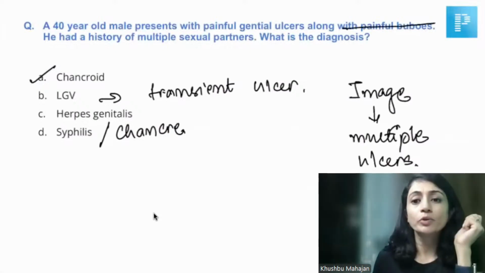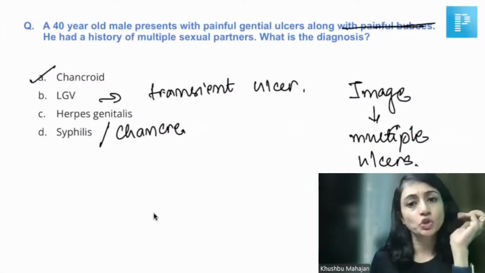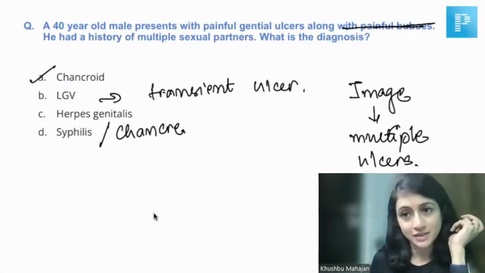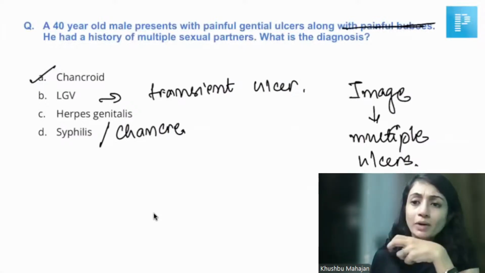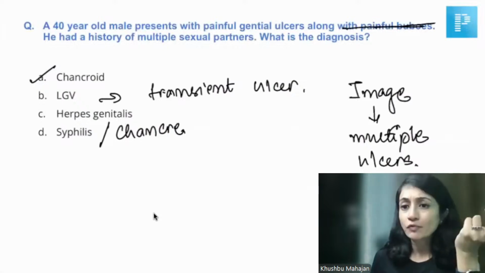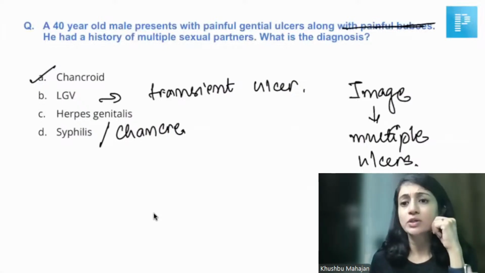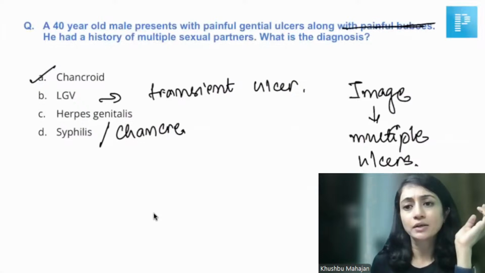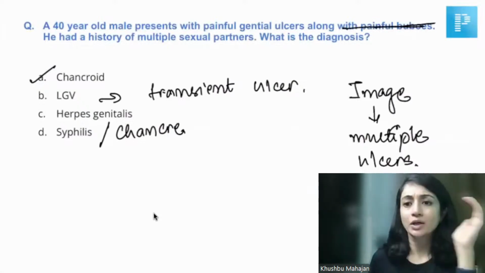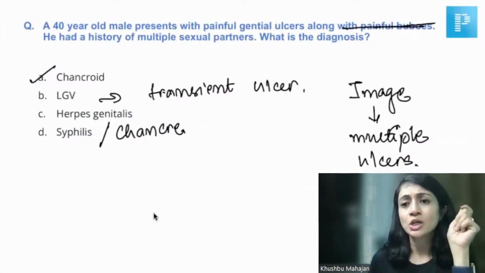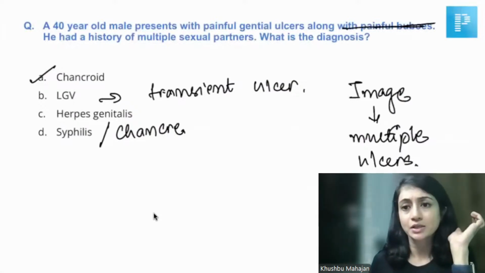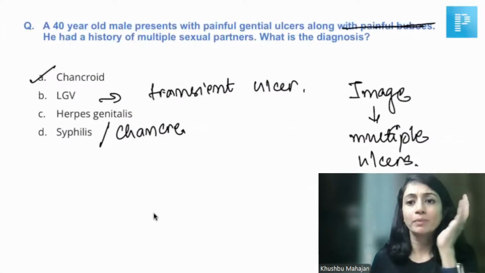There was no bubo and you had an image which shows multiple ulcers. Again, my answer remains the same. In an image which showed multiple painful ulcers, it would be chancroid, because if an image was given, I don't think you would have difficulty in differentiating between herpes and chancroid. If it was a herpetic image, there would be coalescing erosions and small superficial vesicles, whereas chancroid would be multiple ulcers.